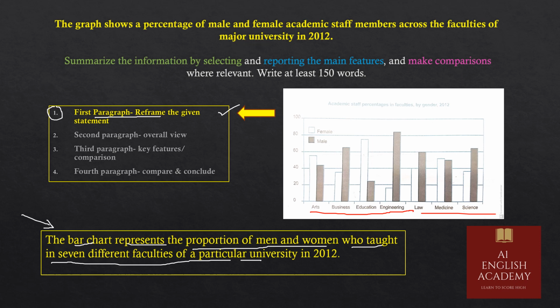So I have changed the words. It is almost same, but I have used different synonyms for the first paragraph. So the first line, it is really good. The first paragraph, it's really fine. And here we are done with the first paragraph. We have reframed the given statement nicely. Let's move to the second paragraph now.